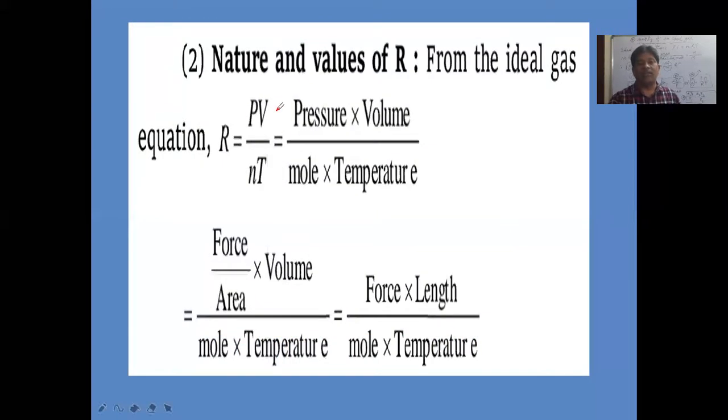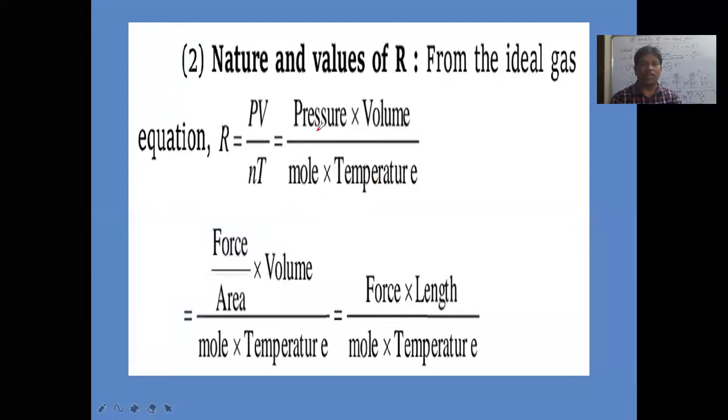Now the nature and values of R, the universal gas constant. From the ideal gas equation, R = PV by nT, because PV = nRT. Here P is pressure, V is volume, n is the number of moles, and T is the temperature in Kelvin.